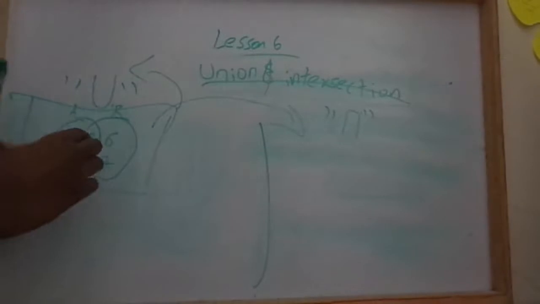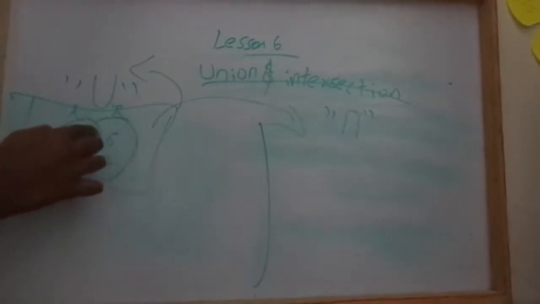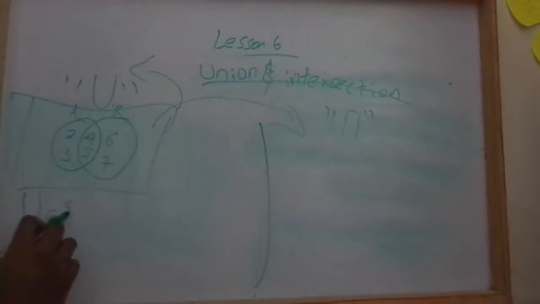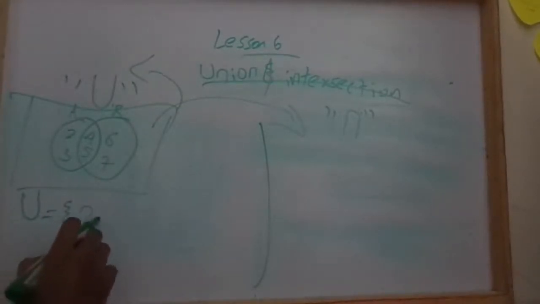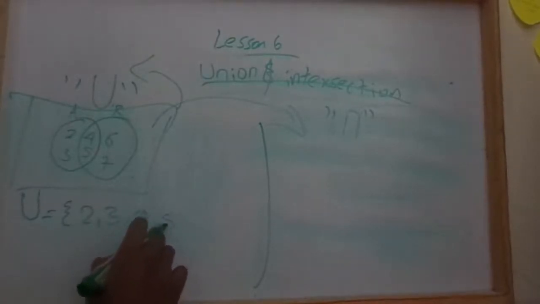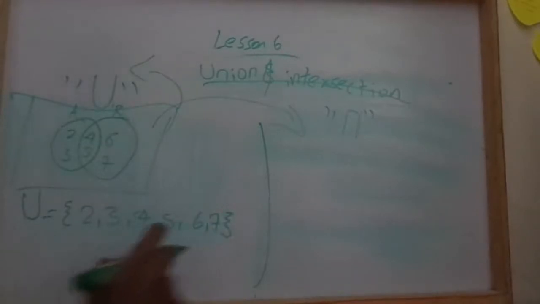The intersection part is 4 and 5, because both of them have 4 and 5. Only 6 and 7 are just in B. 2 and 3 are in A. So we are going to list the union: {2, 3, 4, 5, 6, 7}. We close our curly bracket.